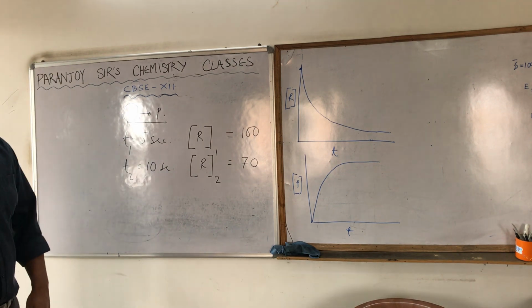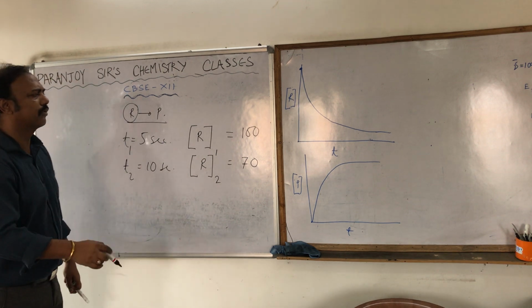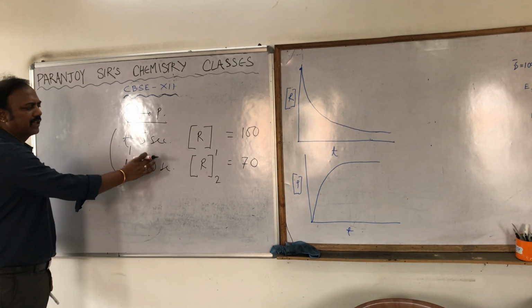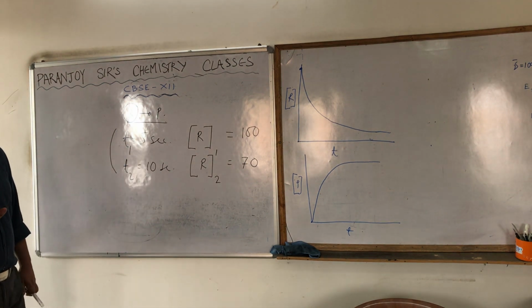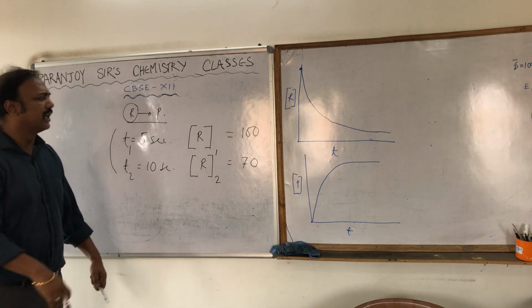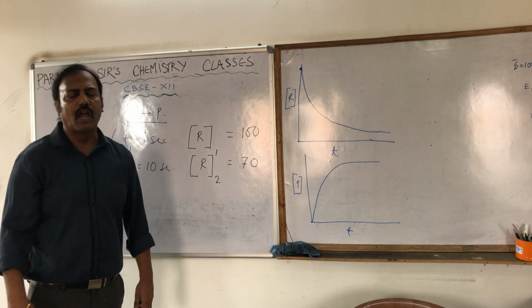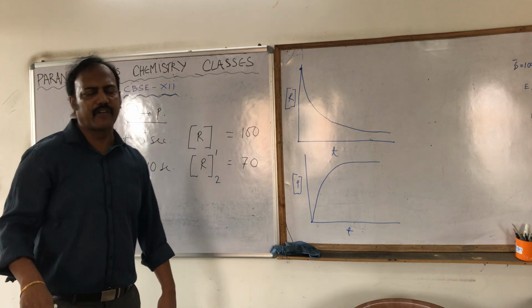Now I asked you, what is the speed of it? Obviously, we are going to find out the speed within a span of time from 5 seconds to 10 seconds. See, it's very simple. It's the change in concentration divided by change in time. How much concentration is changed per unit time? That is the speed of it.